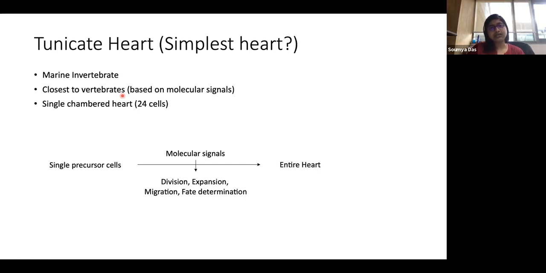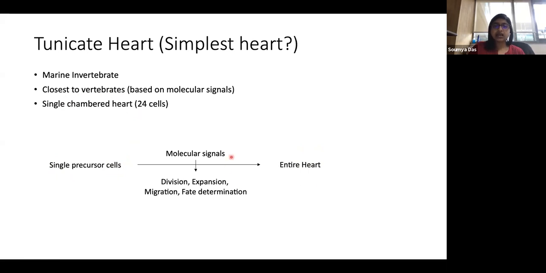And also because even though it is an invertebrate, it is pretty close to a vertebrate heart in terms of what kind of molecular signals play a role in its development. Okay, so it is a single chambered heart though, unlike mammals where we have a 4-chamber heart, 2 atria, 2 ventricles. Instead of that, the tunicate heart is a single chambered heart and consists of only 24 cells. But the cool part is it arises from a single precursor cell, as you can see, which gives rise to an entire heart.